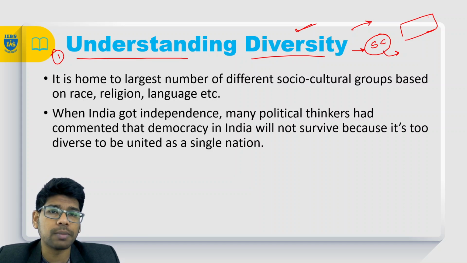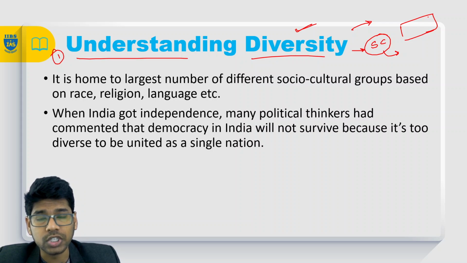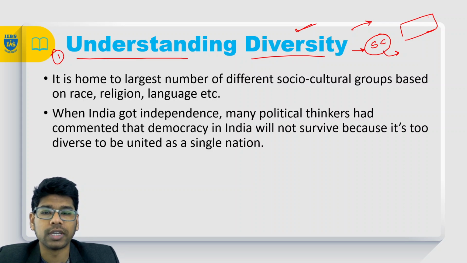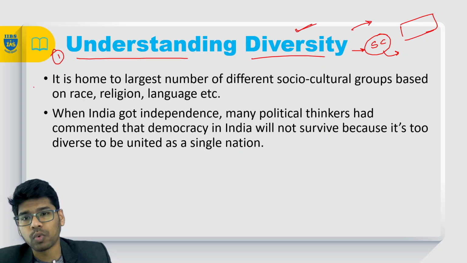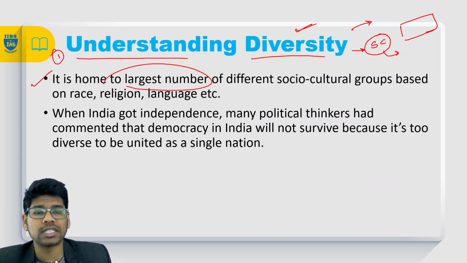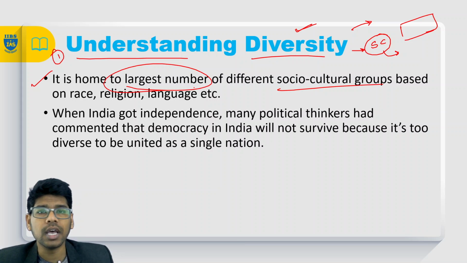Why is India called a subcontinent? Because India consists of such a huge diversity which usually happens in a continent. So what do we have here? India is home to the largest number of different socio-cultural groups based on race, religion, language, etc. So we have various sects.